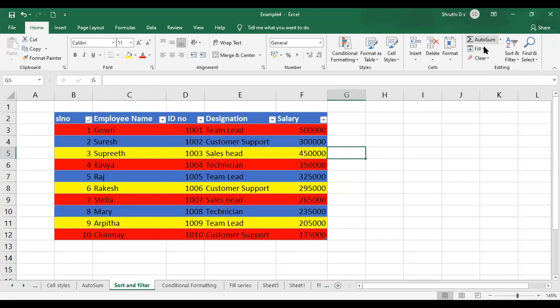Okay. So now today, I have done all these: down, right, up, left in your fill series. Only the across worksheet was the balance. We'll just try to finish that first and then I'll continue with the AutoSum. So what is this across worksheet? As you can observe, it is not highlighted here, right? So how do we get that option?